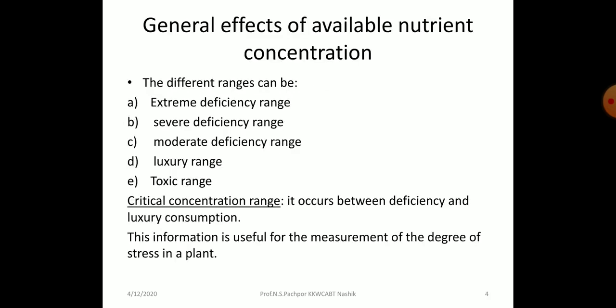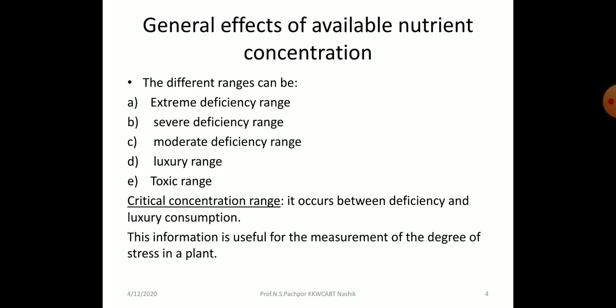Then what are the general effects of available nutrient concentration? When a particular nutrient is deficient or in excess, there are five ranges, accordingly you can categorize into deficiency or toxicity.